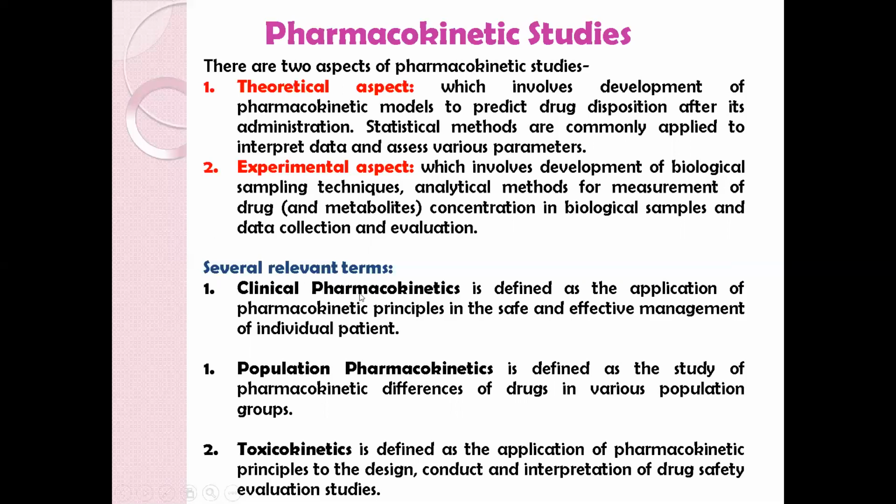Other relevant terms include clinical pharmacokinetics, which is defined as the application of pharmacokinetic principles in safe and effective management of individual patient. Population pharmacokinetics is defined as the application of pharmacokinetic principles to study pharmacokinetic differences of drugs in various population groups. Toxicokinetics is the application of pharmacokinetic principles to design, conduct, and interpret various toxicological studies.